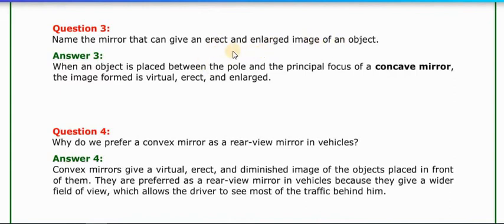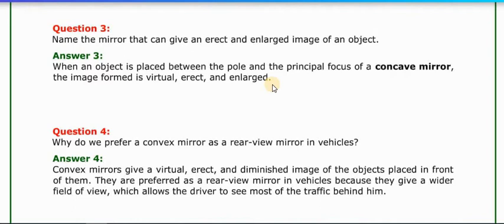For that we have to recall all the figures. So we came to know that the concave mirror, if we keep our object between the pole and the principal focus, in such a condition we get an erect and enlarged image. So when an object is placed between the pole and the principal focus of a concave mirror, the image formed is virtual, erect and enlarged. This is the last figure, the last case, when we are keeping our object between the pole and the principal focus.